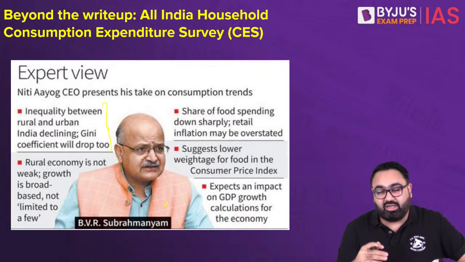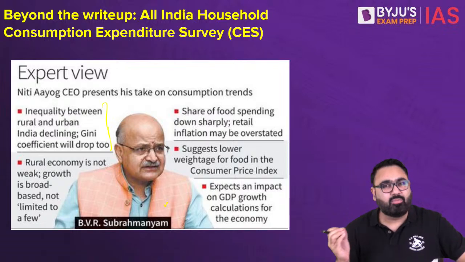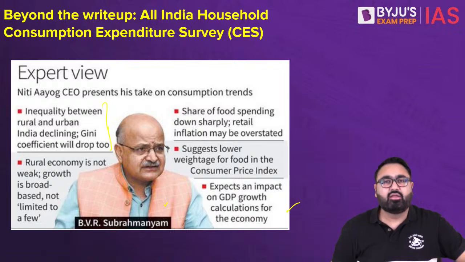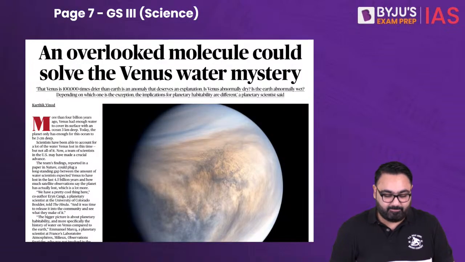Earlier, rural India used to spend much less as compared to urban India. Now that difference is declining, which is again an important indicator that our rural growth or rural consumption patterns are increasing, which is a good thing, meaning that they have much more disposable income in their own hands. Next article we have is from Science.